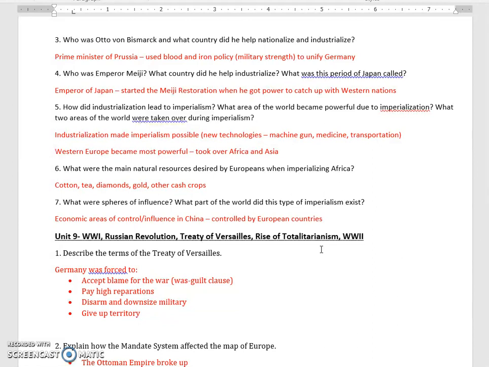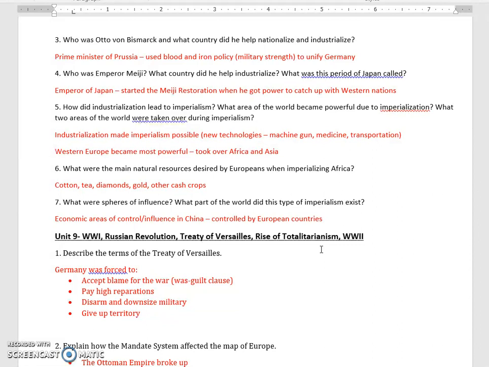Emperor Meiji was from Japan. He was the Emperor of Japan. And he's responsible for spearheading this modernization and industrialization process of Japan. It's called the Meiji Restoration because the emperor got his power back, and he started industrializing and modernizing in order to catch up with the Western European nations and the United States.